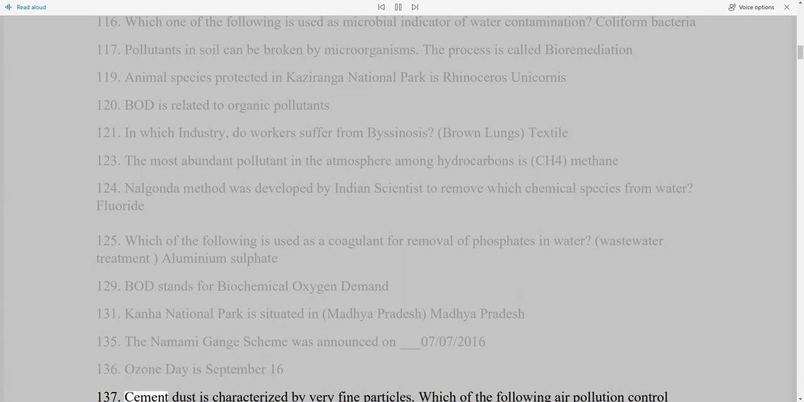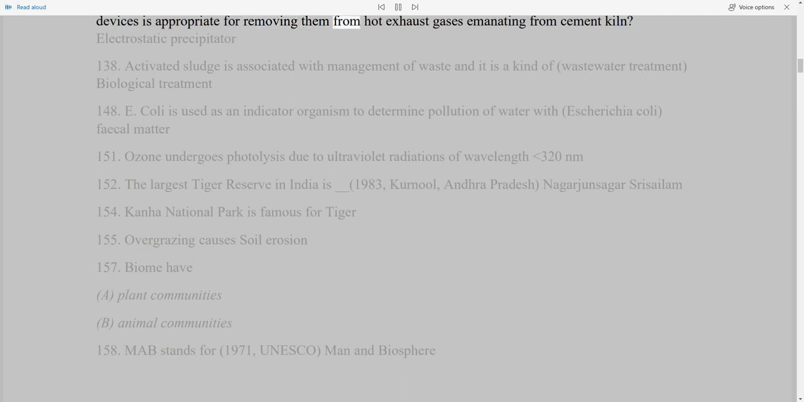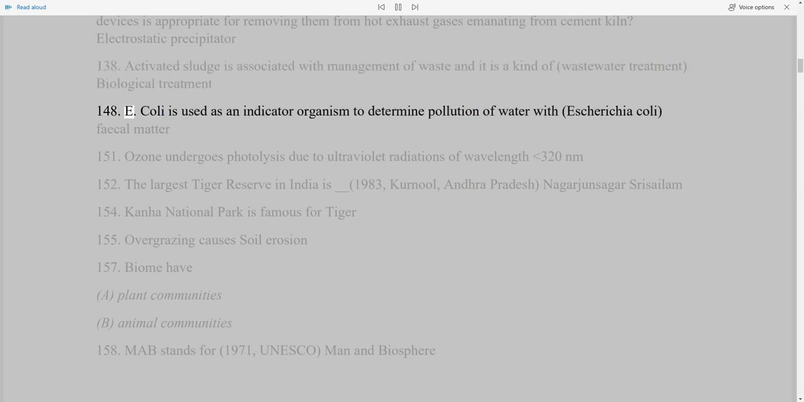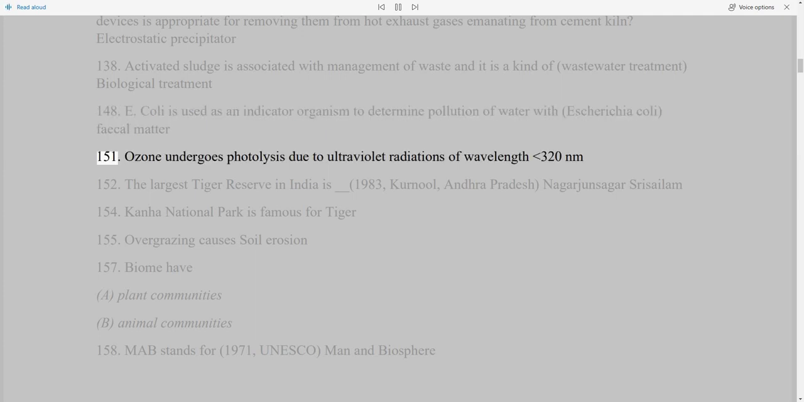137. Cement dust is characterized by very fine particles. Which of the following air pollution control devices is appropriate for removing them from hot exhaust gases emanating from cement kiln? Electrostatic precipitator. 138. Activated sludge is associated with management of waste and it is a kind of wastewater treatment, biological treatment. 148. E. coli is used as an indicator organism to determine pollution of water with fecal matter. 151. Ozone undergoes photolysis due to ultraviolet radiations of wavelength less than 320 nanometers.